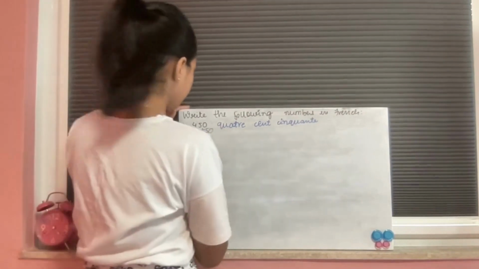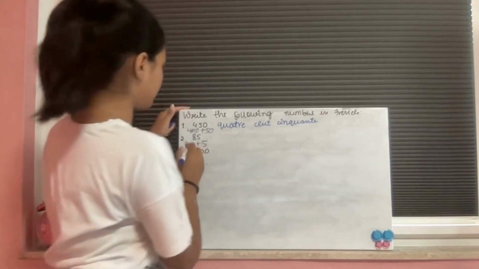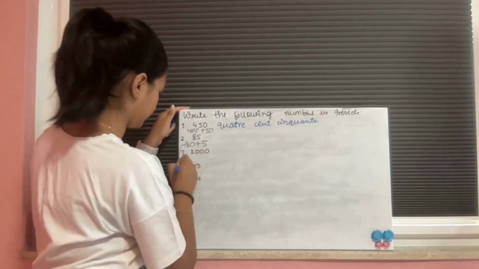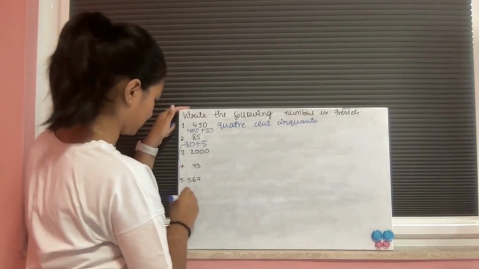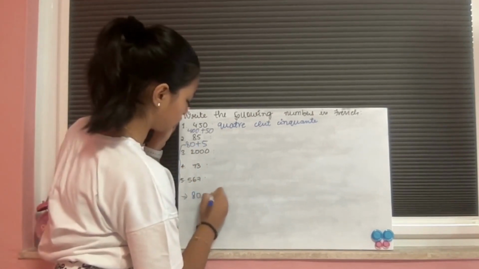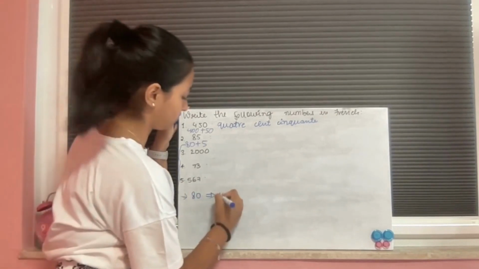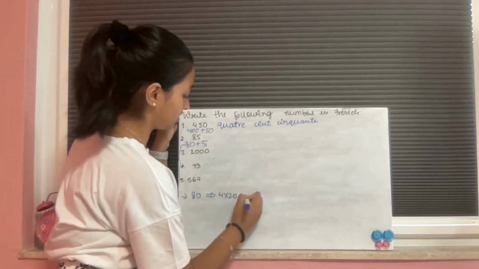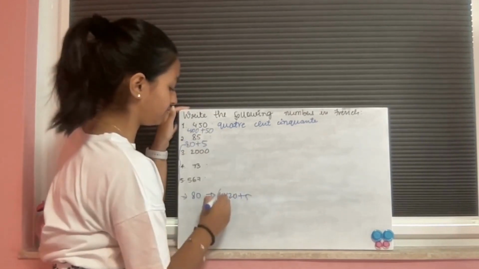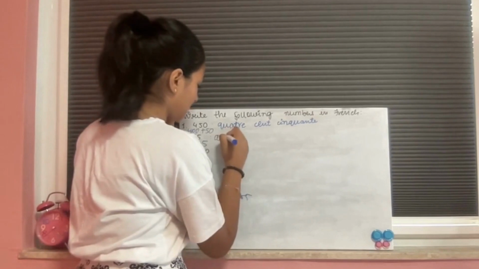So in this case, we'll say 80 plus 5, and 80 itself is broken down into what? 4 into 20. So this entire number, 85, is basically this. So that will be 85.